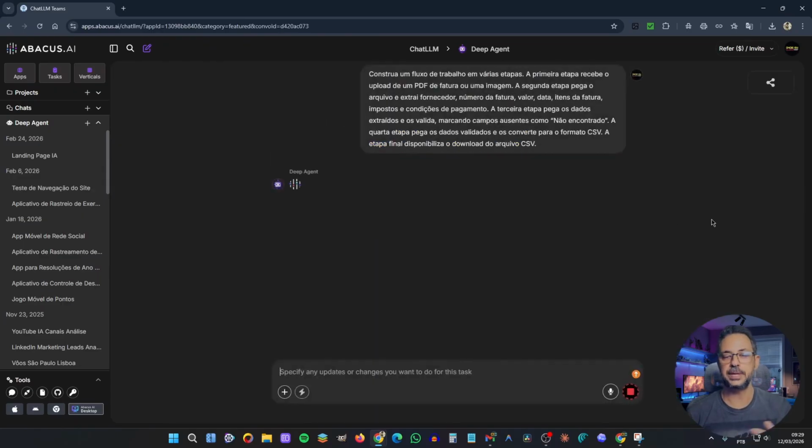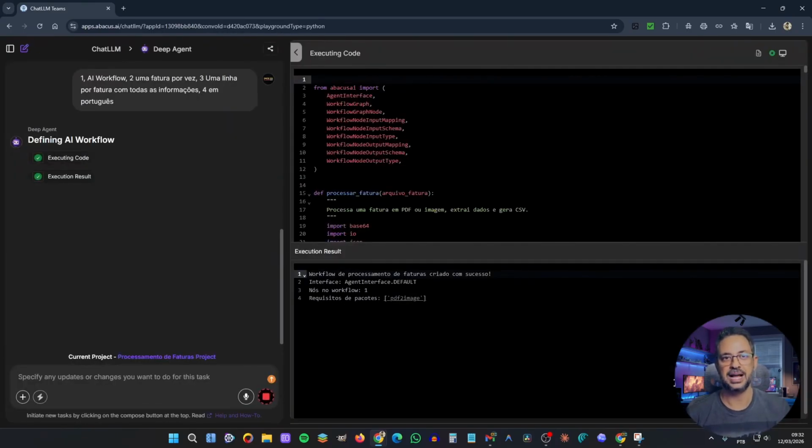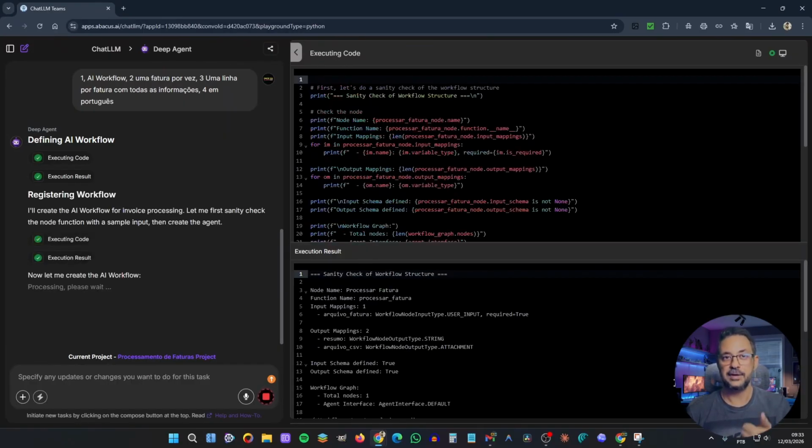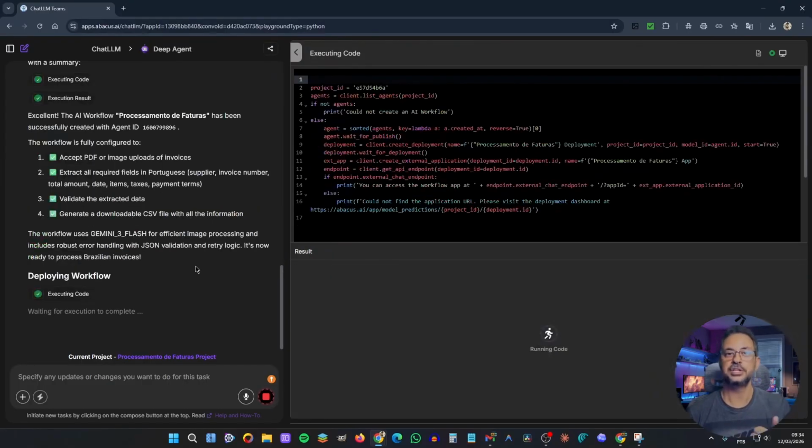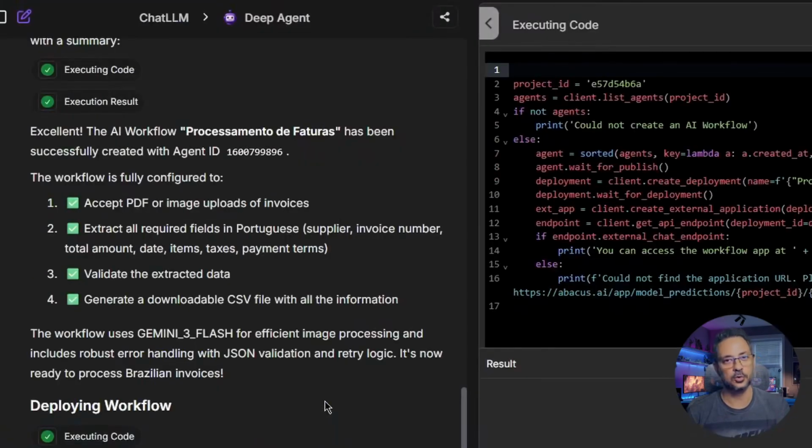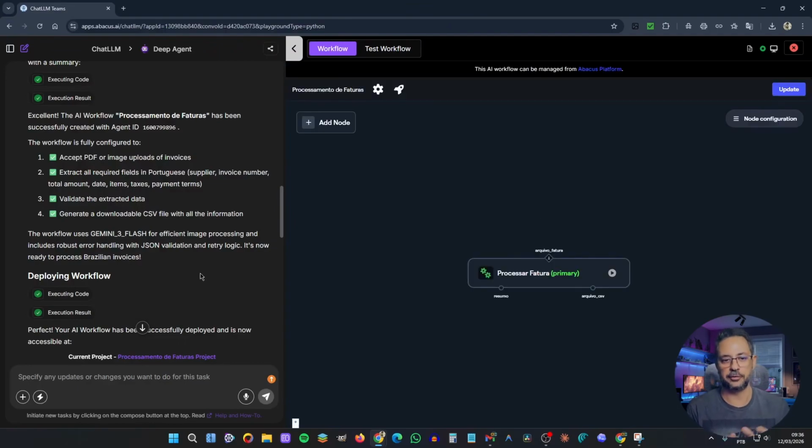So what is Deep Agent going to do now? It will automatically generate a workflow that will detect new files, extract data using AI, check for inconsistencies, organize the data in a structured database, and generate reports. Look how interesting that is. This type of automation definitely reduces a lot of manual work in financial areas. Done. It has already finished creating my workflow here. And notice that I have something quite simple here.